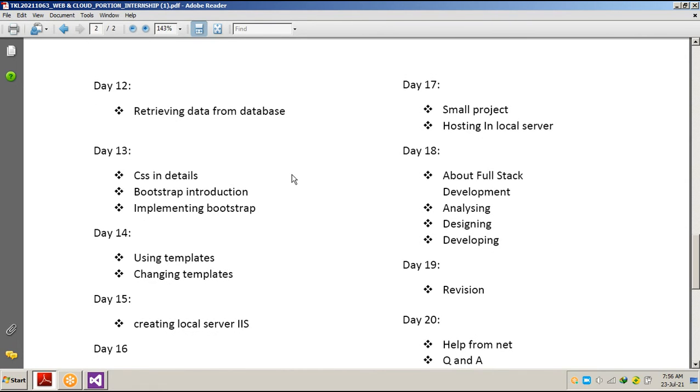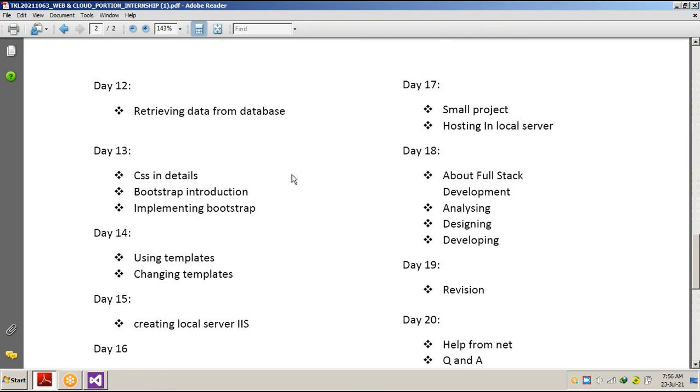Now, on the 17th day, we installed a small web application, a portal kind of thing, on our local server, and we used it without opening Visual Studio. We just opened the browser and pasted the link, and the entire application opened.